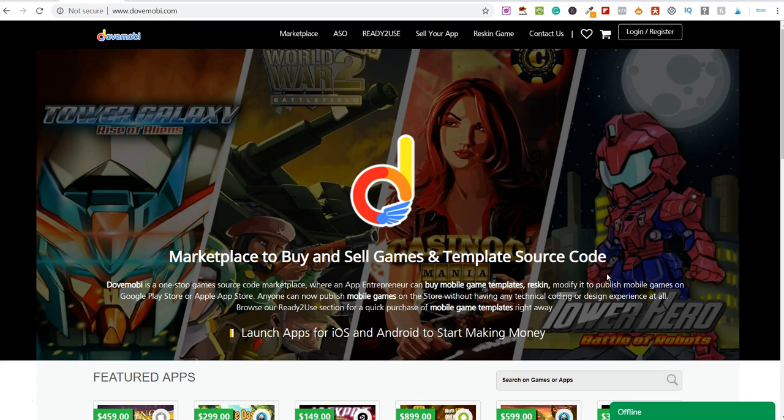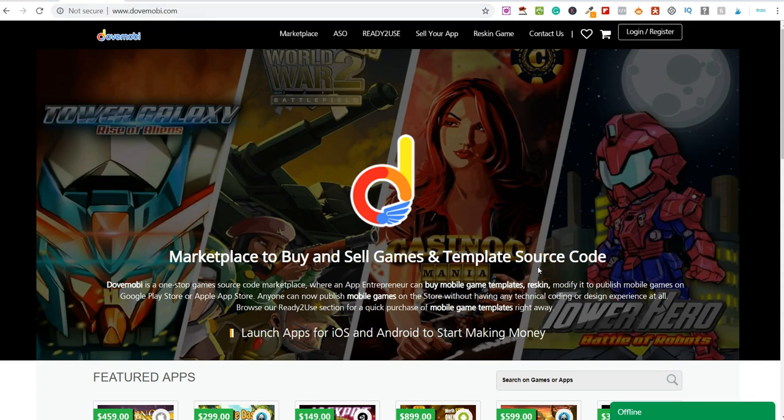So when it comes to flipping apps, there's a couple of things you can do. You can buy them and flip them within the same day. You can buy and flip them within a couple of weeks. Now, when it comes to the source code, if you plan on buying them and holding them for say 6 or 7 months and then flipping them again, you will need the source code to make any edits or if there's been any errors on there. Now, again, you might be thinking, well, I don't have a clue about code. You don't need to worry, because you can actually come onto this marketplace here and find people who can play around with the source code for you.